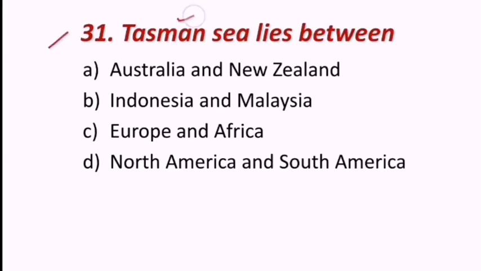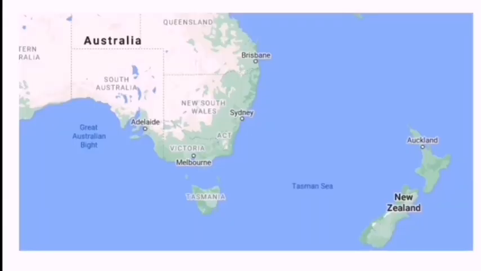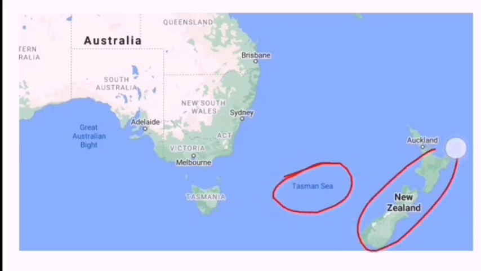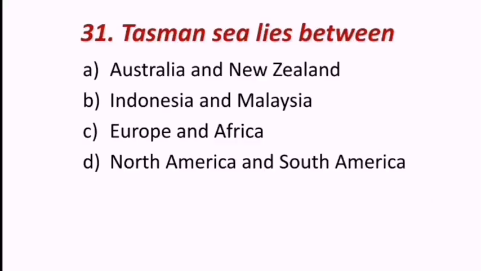Next question, Tasman Sea lies between Australia and New Zealand, Indonesia and Malaysia, Europe and Africa, North America and South America. Tasman Sea, where is the Tasman Sea? This is Tasman Sea. This is in between New Zealand and Australia. Hence we can say the correct answer is Australia and New Zealand.